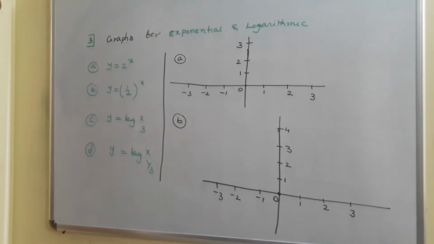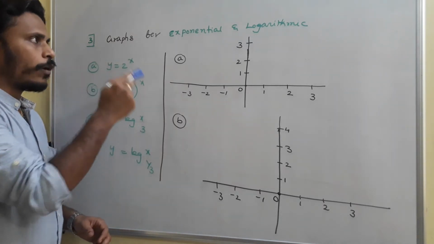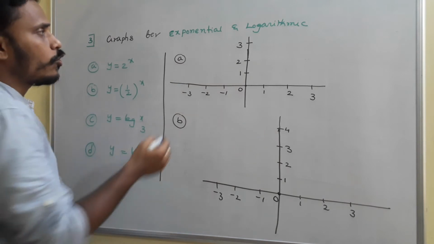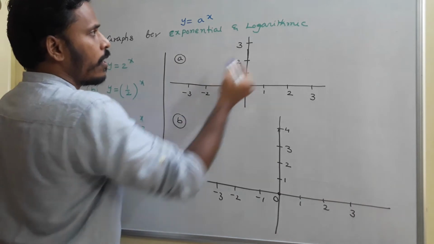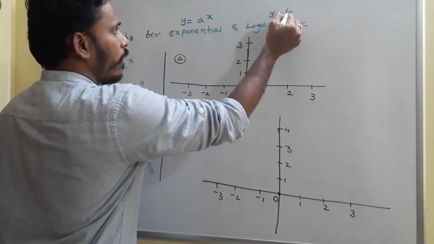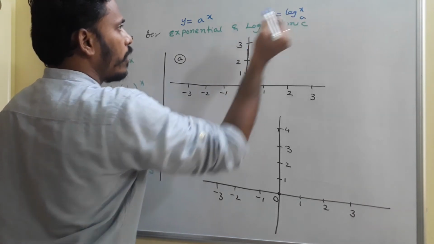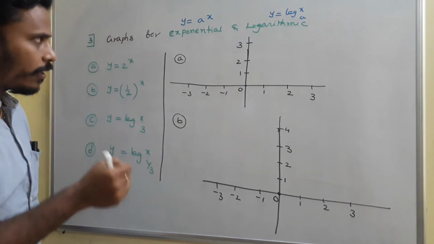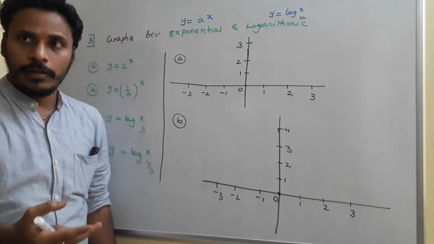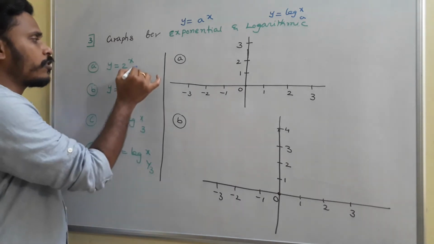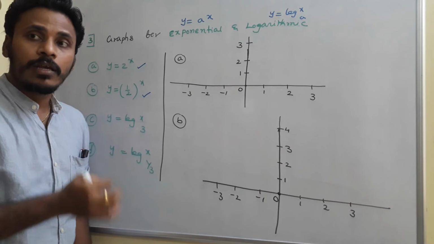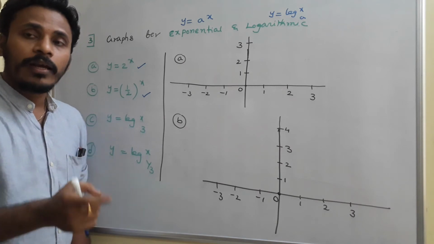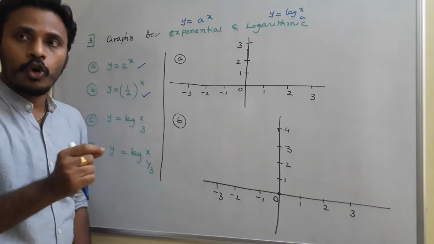As a third point, we need to observe the rough sketches for exponential functions and logarithmic functions. Usually exponential functions are of the format y is equal to a power x, and logarithmic functions are of the format y is equal to log x to the base a, right? Depending on that a, the graphs will be different for different values of a. So I am sketching for y is equal to 2 power x and y is equal to 1 by 2 to the power x. That means in one case the base is more than 1, in the other case the base is in between 0 and 1.